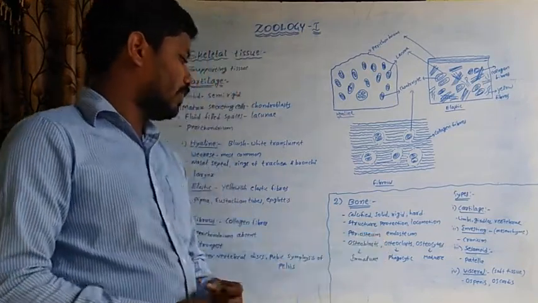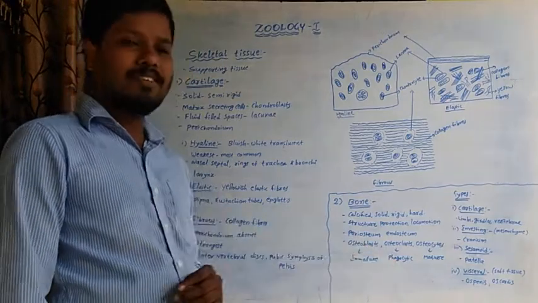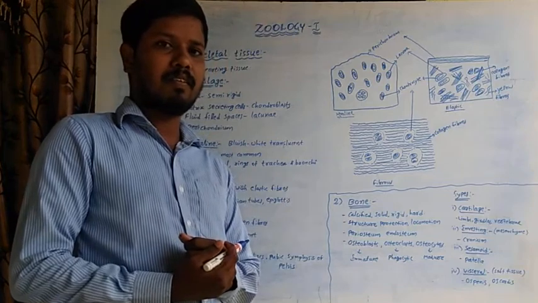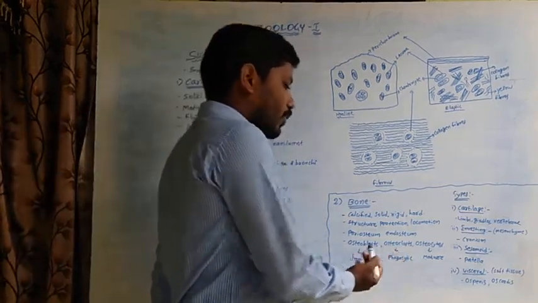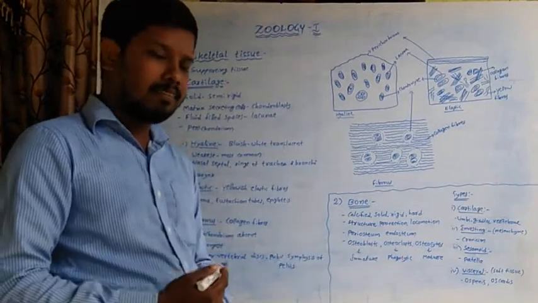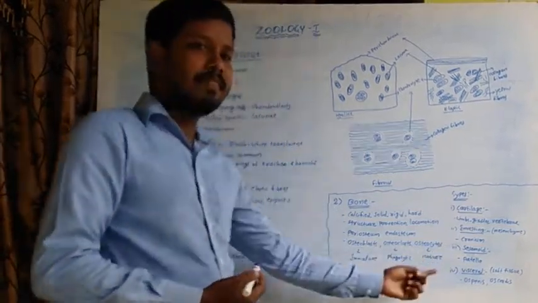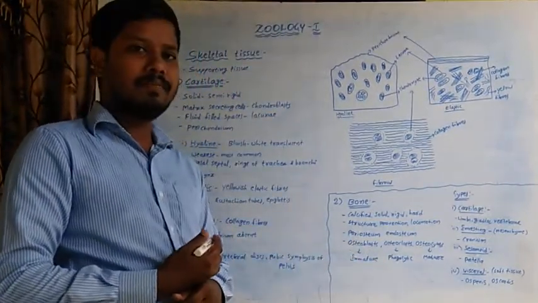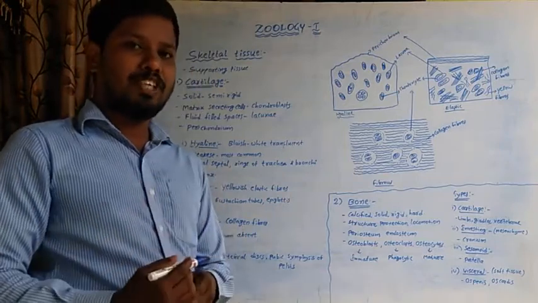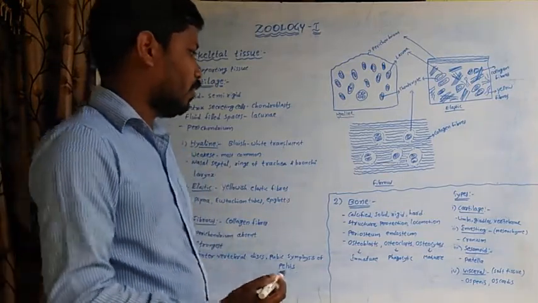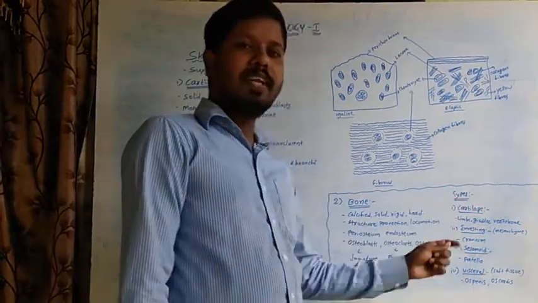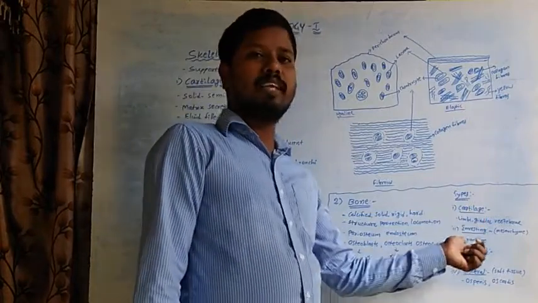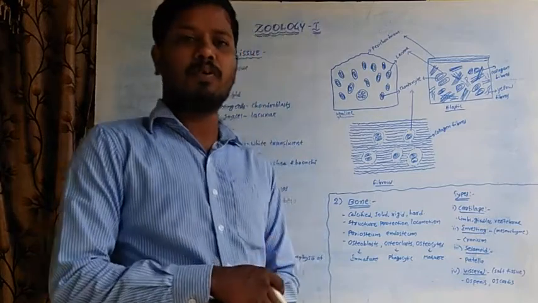Bone contains osteoblasts, which are the immature cells, and osteoclasts, which are the phagocytic cells, and osteocytes, which are the mature cells. Osteoblasts are immature cells which help in mineralization. Regarding types of bone, there are four types. Those are cartilaginous bones, investing bones, sesamoid bones and visceral bones.